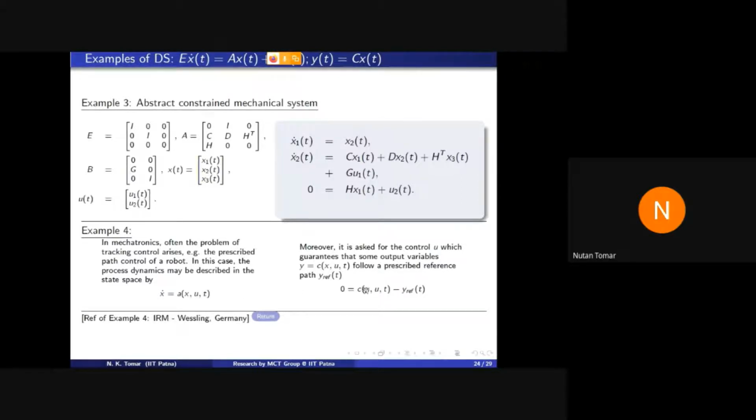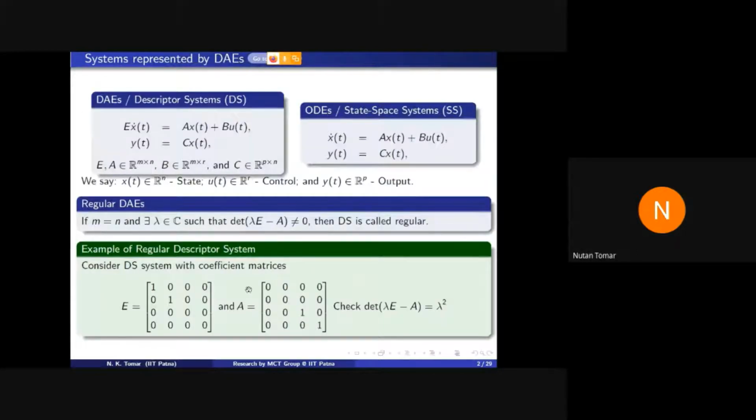So we have to take this algebraic constraint together with this system of ODEs, and hence it becomes DAE. I have taken this example from Institute of Robotics, Wessling, Germany. Okay, so the claim was that descriptor systems come naturally.